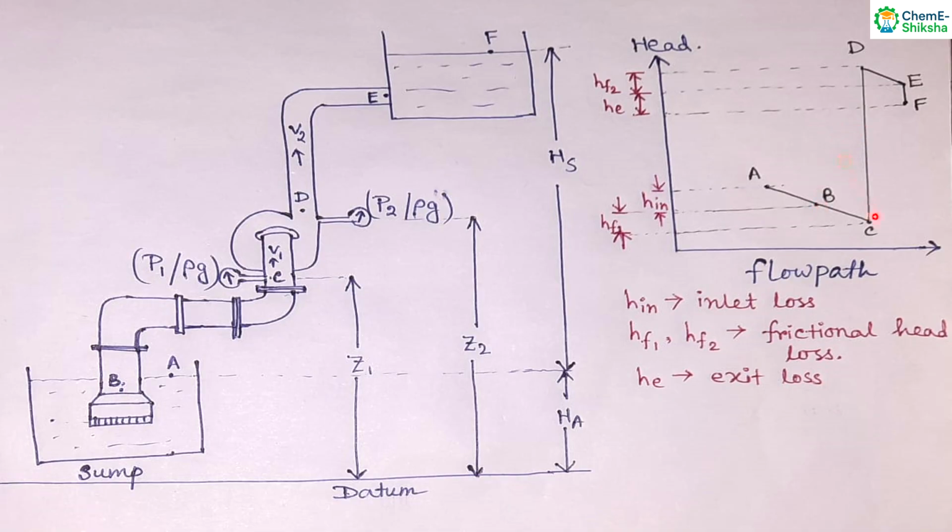Sorry, from C to D, the pump is increasing the head. This is the total head developed by this pump. And then from D to E, there is another frictional loss because of this bending, and there are skin frictional losses. So that's why there is another loss, that is HF2. And then from E to F, there is another loss, that is the exit loss, termed as HE, exit head loss. So this is the curve of head versus flow path.